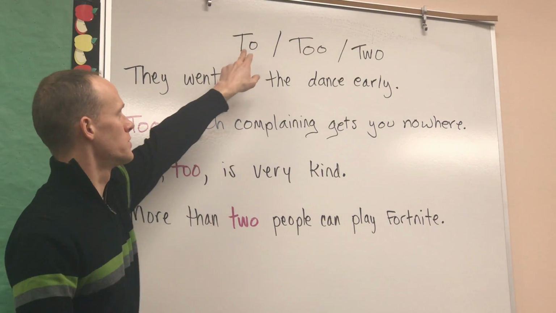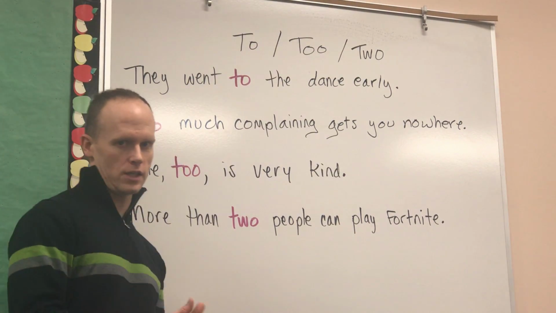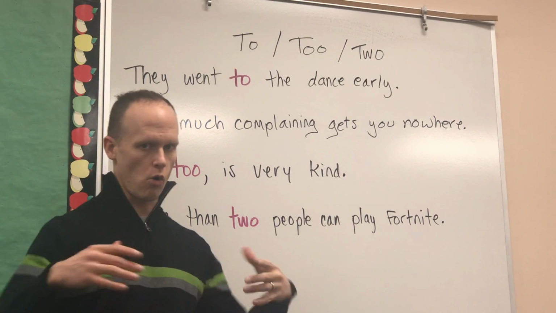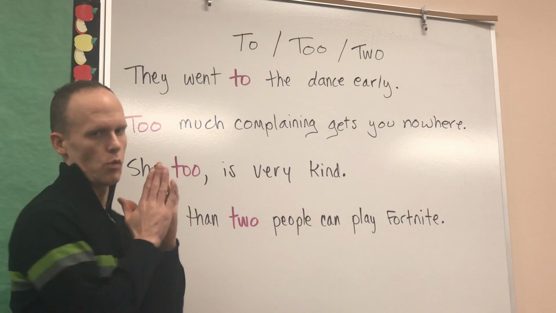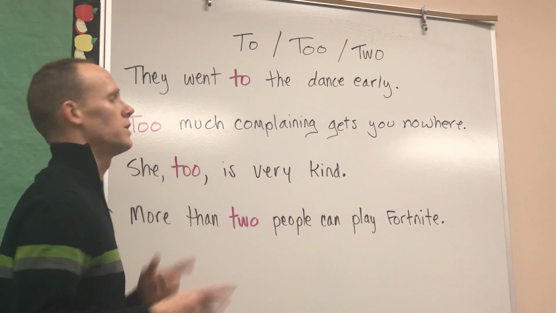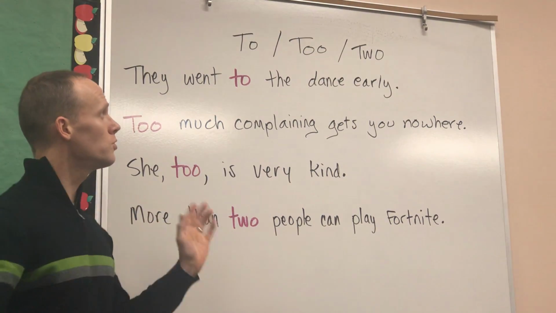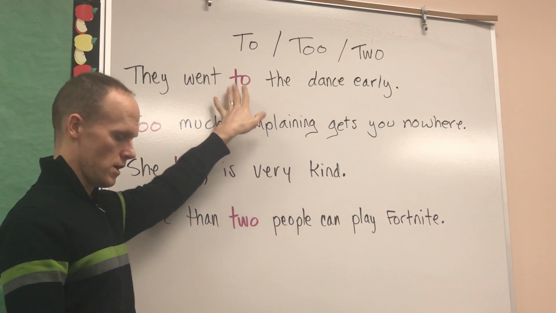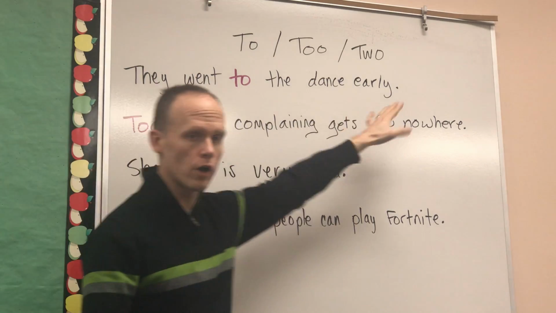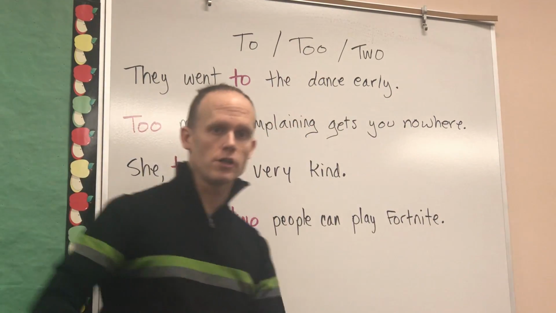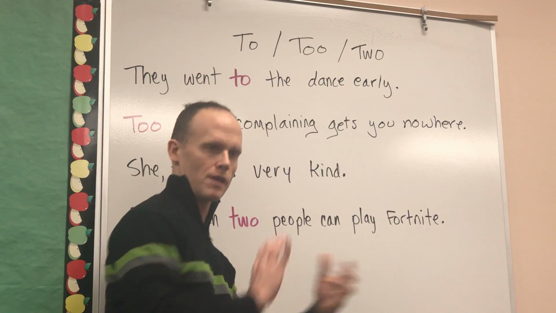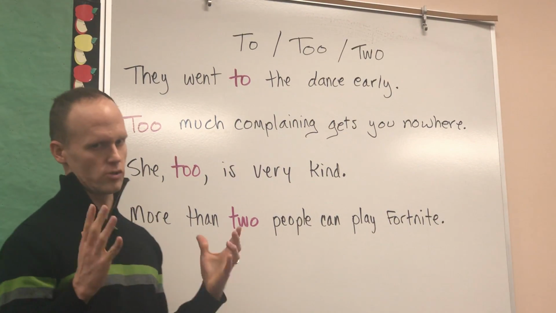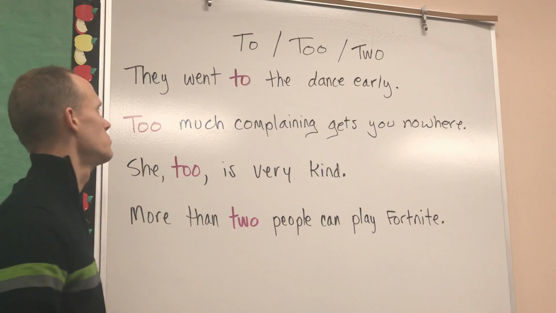So we're going to start off with this "to." That form of "to" is a preposition which means toward or until. Okay, so once again, toward or until. Let's take a look at it right here. They went to the dance early. In this case, it's the preposition form. It means, in other words, they went toward the dance early, they moved toward it. They got there. So that's the reason why we're going to use that form of the "to" there.